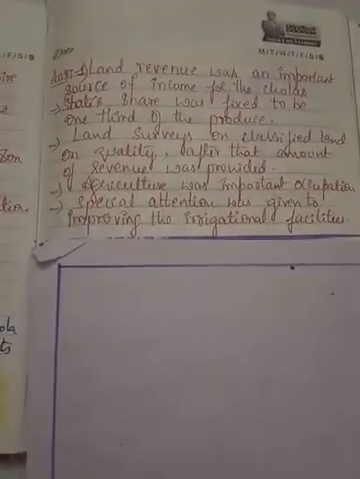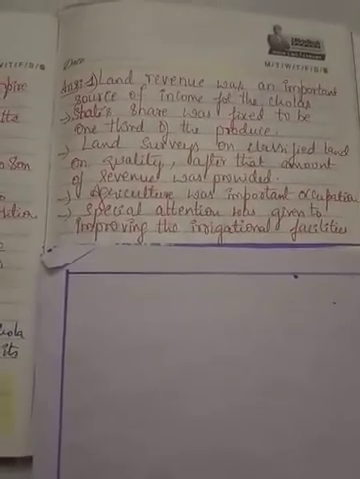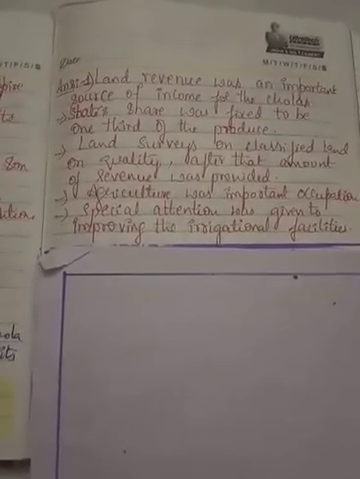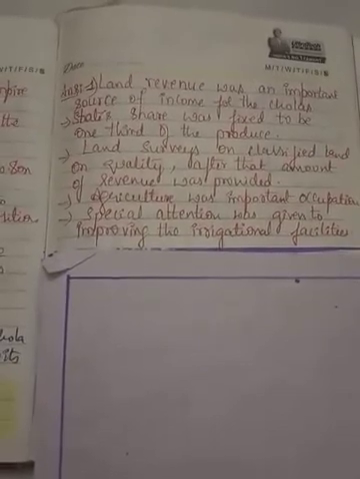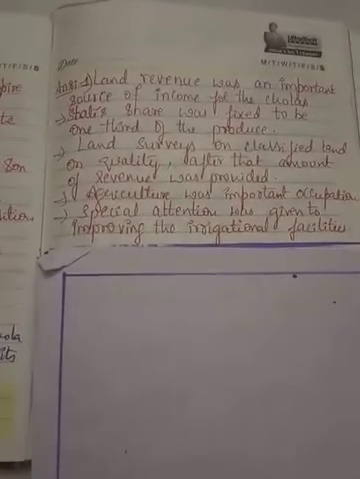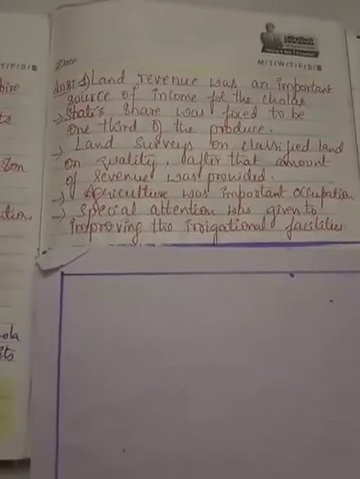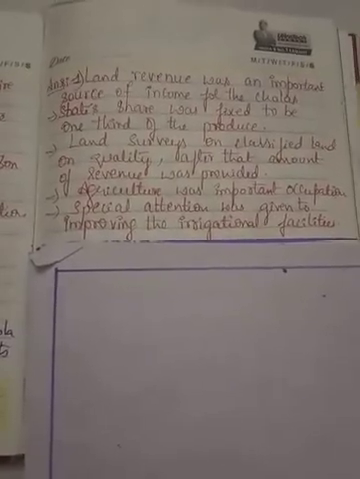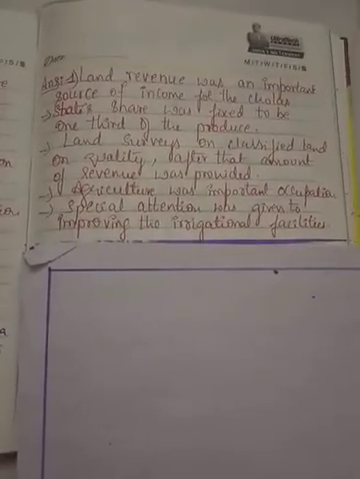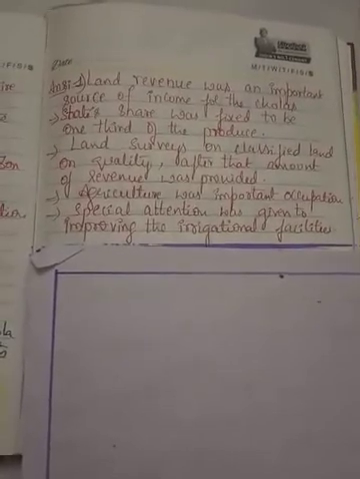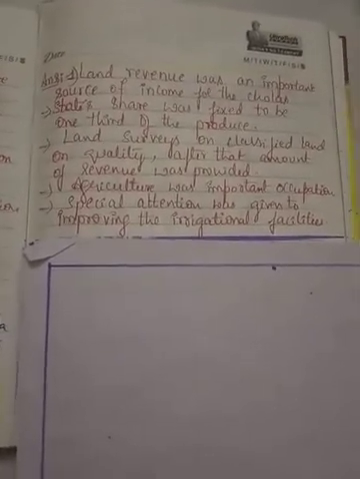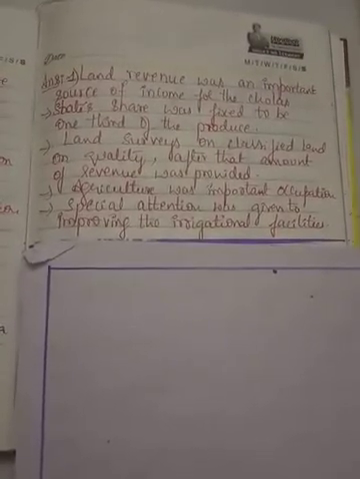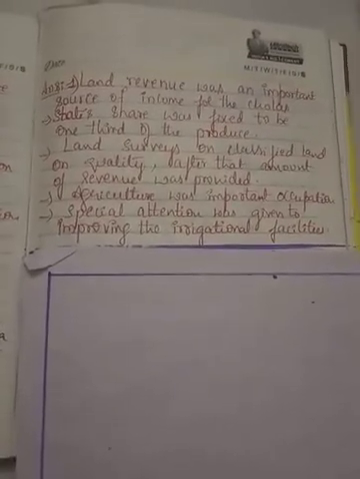For example, out of 100 rupees, one third portion was fixed as the state share. So of whatever agricultural produce the farmers grew, one third was given to the state administration. Then land surveys were classified based on what? Quality. After that, the amount of revenue was fixed. So agriculture was an important occupation they had developed, and special attention was given to improving the irrigational facilities.